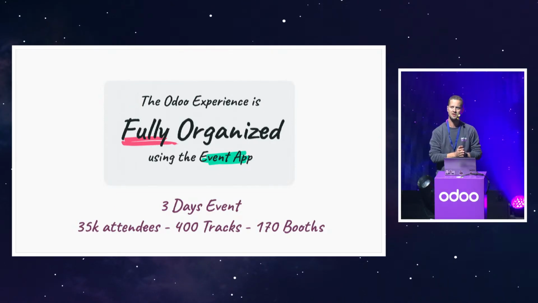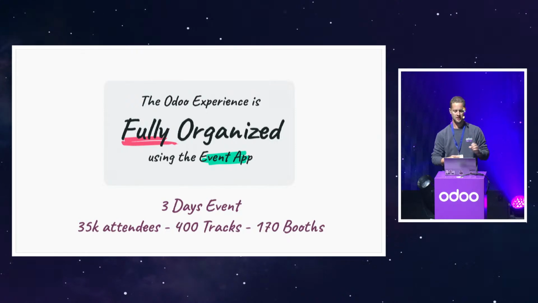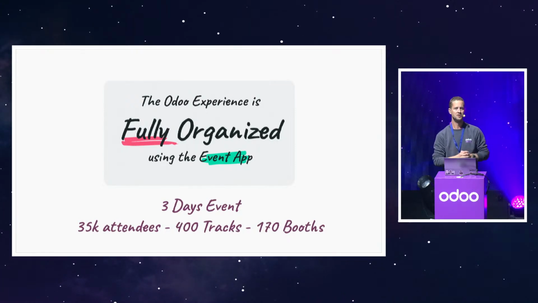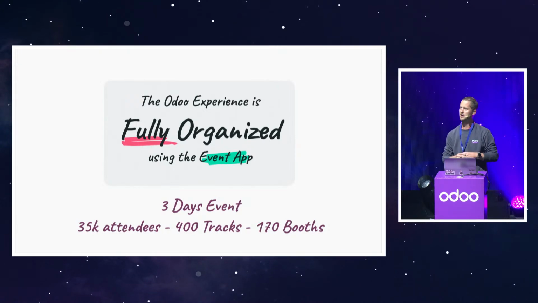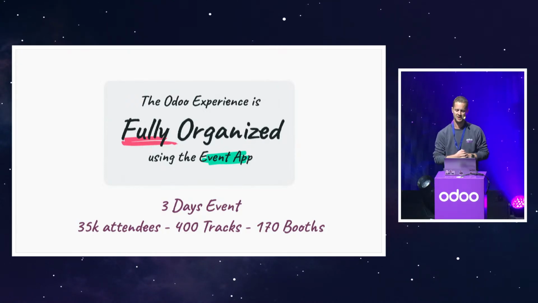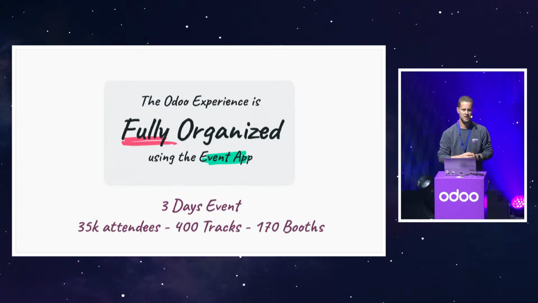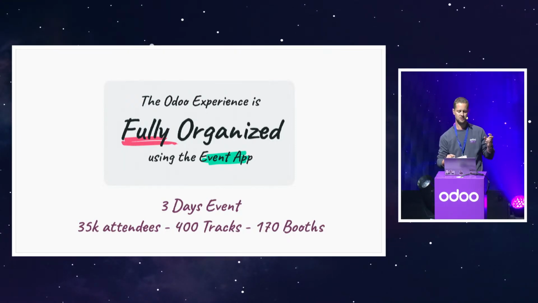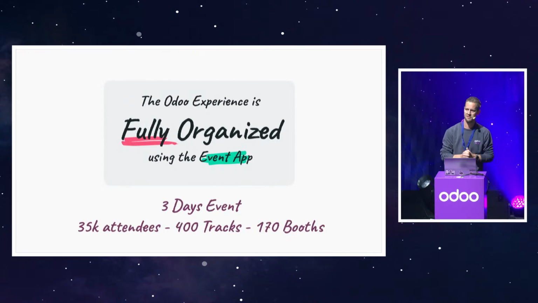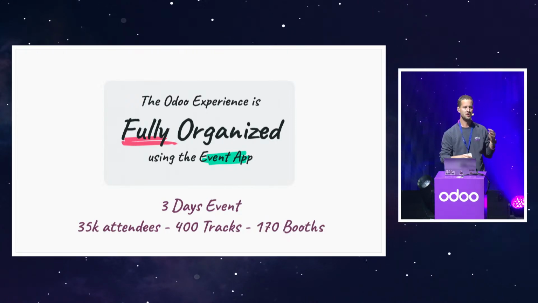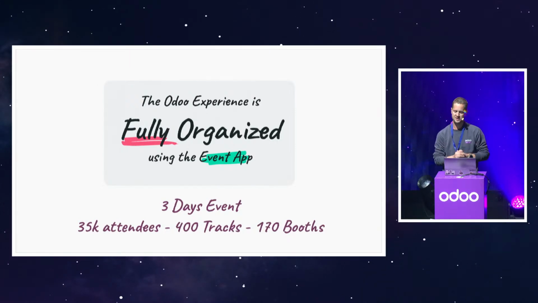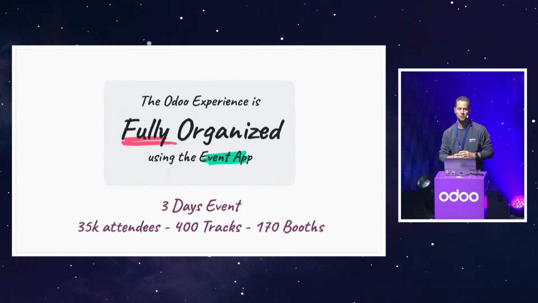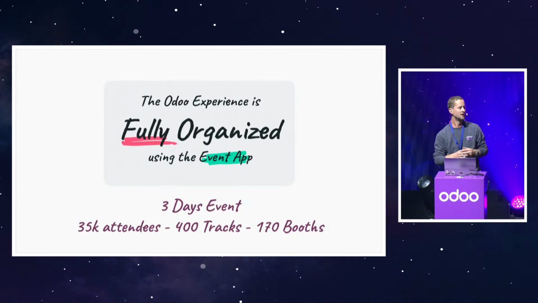So here, this event is fully organized using the event app with no custom code except for the website where we designed the entire website to make it very beautiful. Imagine that we organize this event. It's a 3-day event with more than 35K attendees, more than 400 talks and tracks, and more or less 170 booths. So can you imagine the amount of work that we have to do?